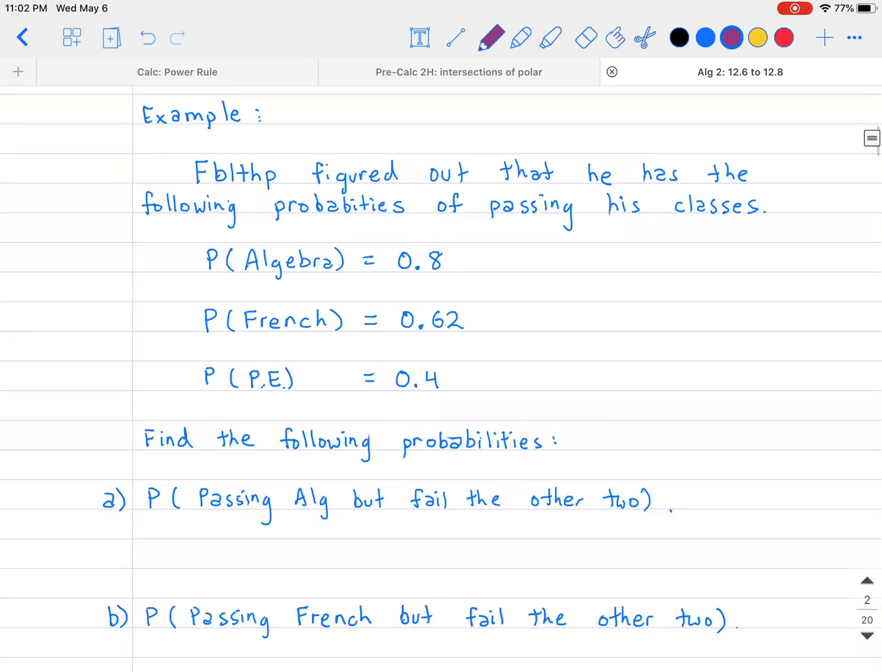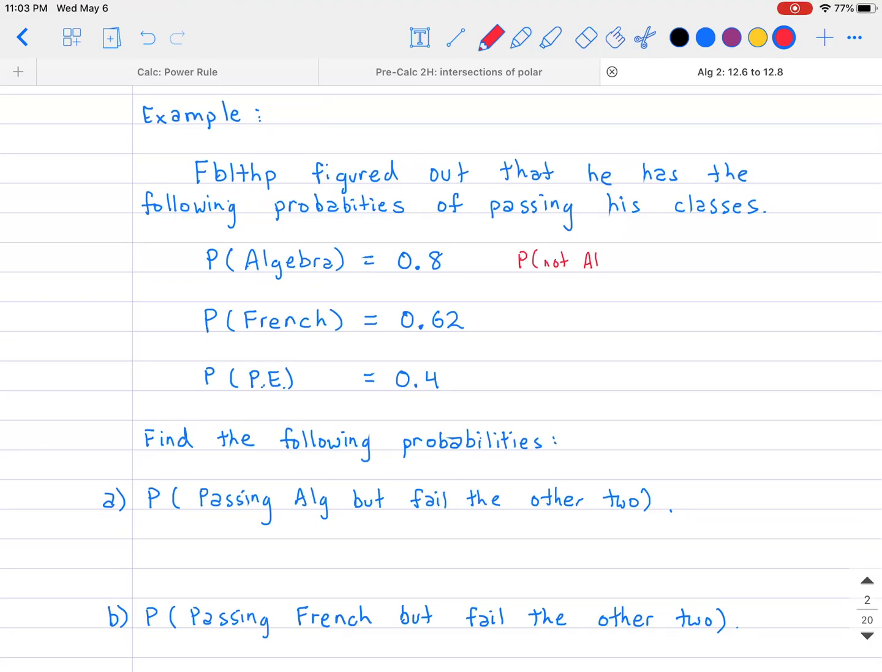Okay. All right. Let's look at another case of this and see if we can use this Punnett square a little bit more. So here you have this guy, Thipofip, who figured out that he has the following probability of passing each of his classes. The probability of passing algebra is 0.8, the probability of passing French is 0.62, and the probability of passing PE is 40%. I want to find out all the other possibilities. Before we actually do this problem, let's solve for the other scenarios that are not written.